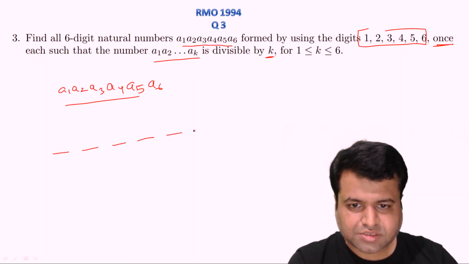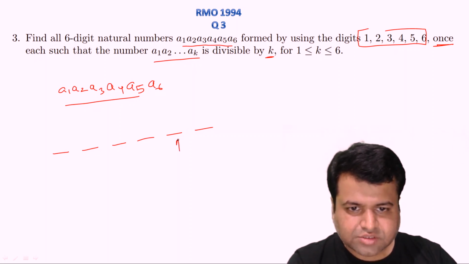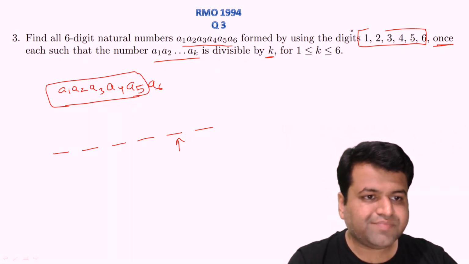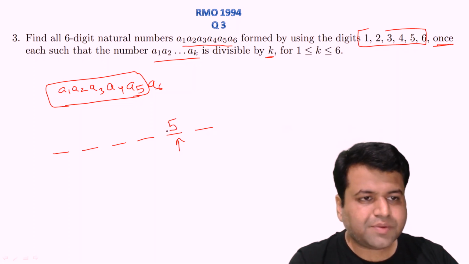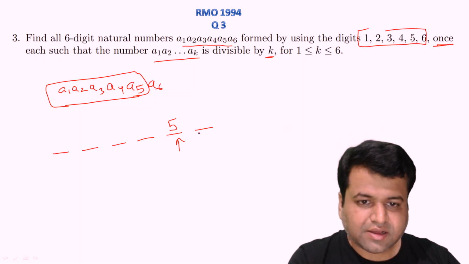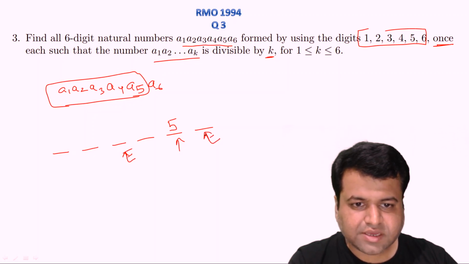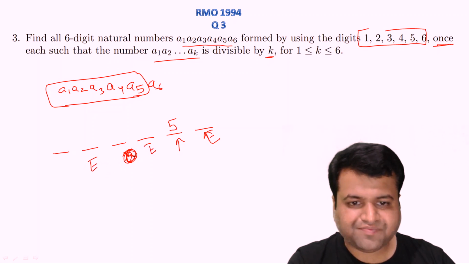how many of these numbers will be possible. This is first, second, third, fourth and fifth. Clearly this number A1 up to A5 should be divisible by 5, and that is only possible if 5 is present here. So 5 should be present here, and obviously this should be even. Here it should be even digit. Here it should be odd, here it will be even, and here it will be even,